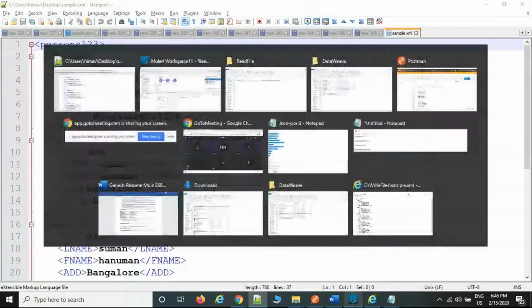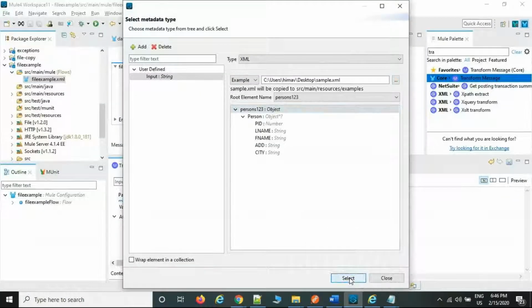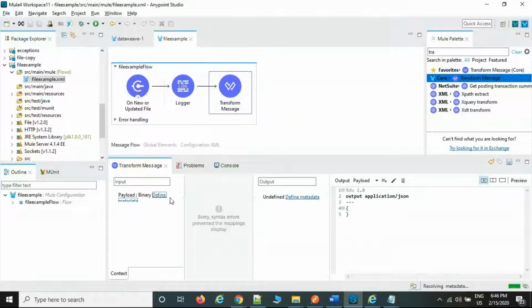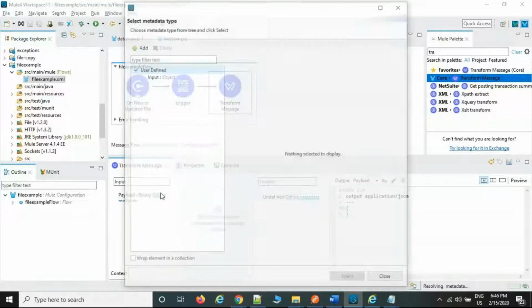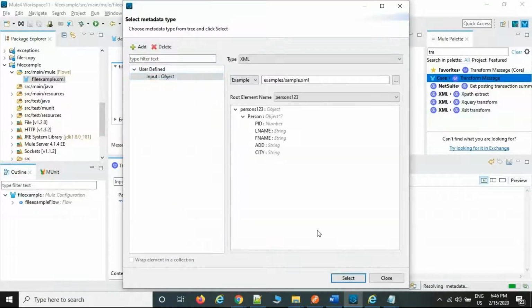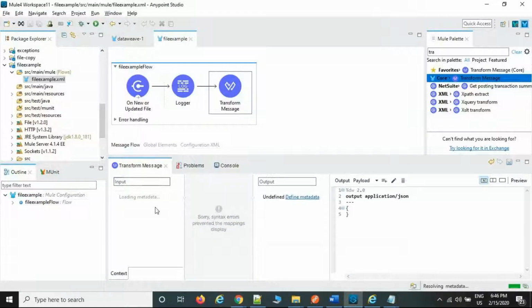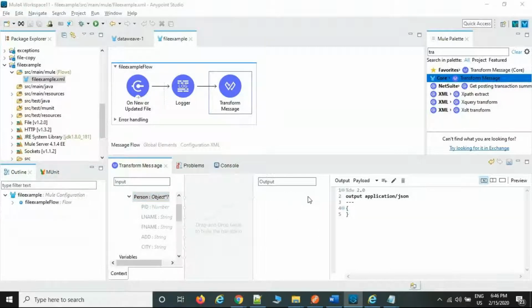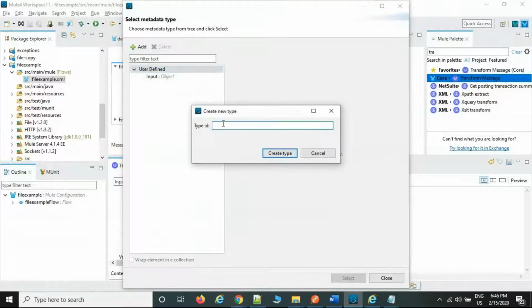This is the same file, Person 1, 2, 3. Okay, select. Once you create the metadata, it is going to be populated here only. Just select this, so the metadata is going to be loaded here. This is the structure. Now we are going to convert it to JSON format. For example, if we have a JSON example, you can create the output JSON also.